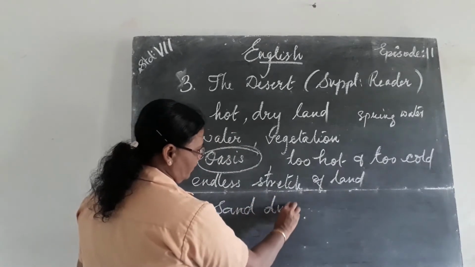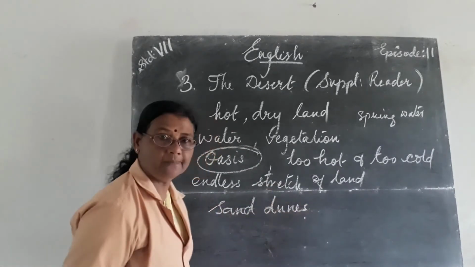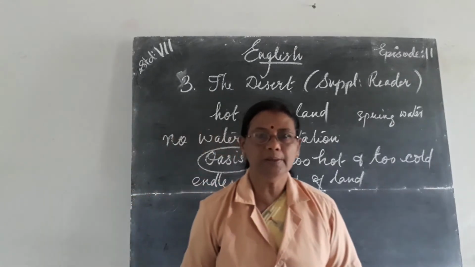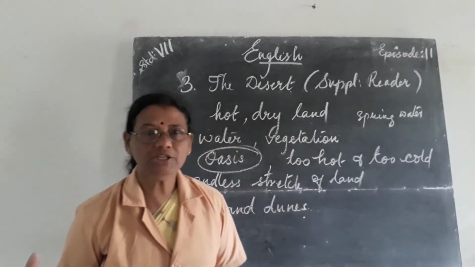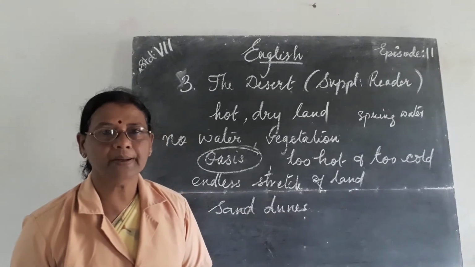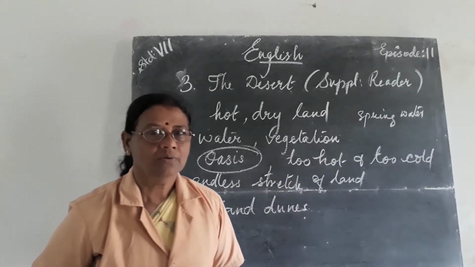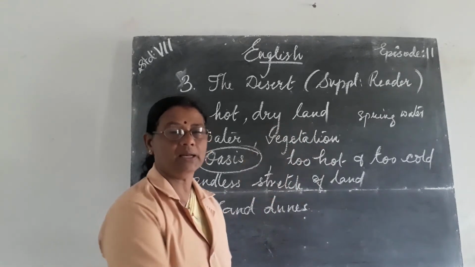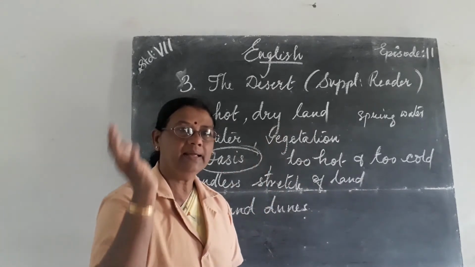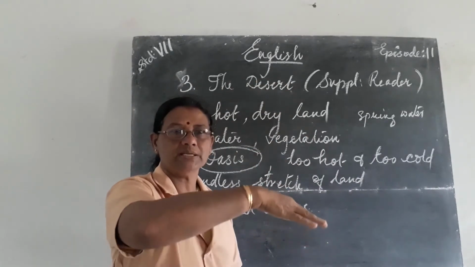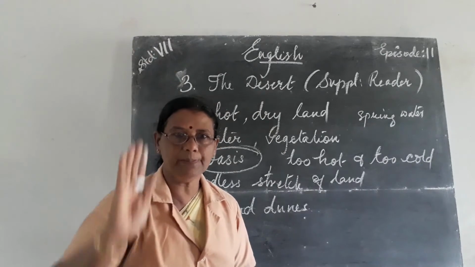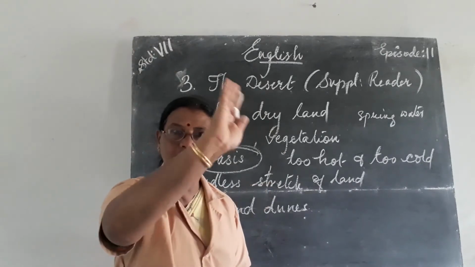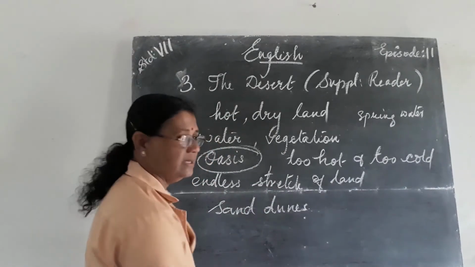That means very strong wind will be blowing, and as the wind blows strongly, what happens? The sand starts flying from one area to the other and falls over certain places and makes a big heap of sand, like a hill. That is called the sand dunes.